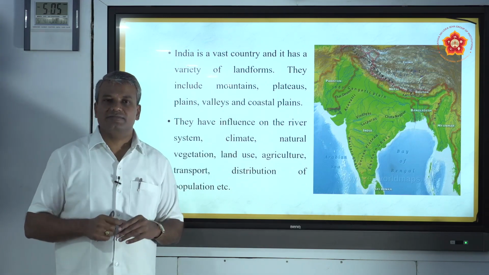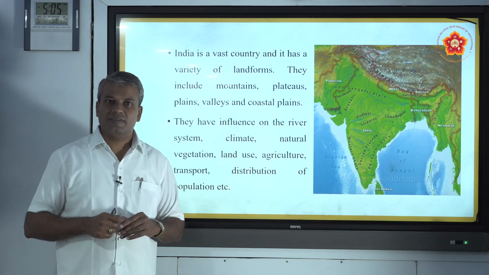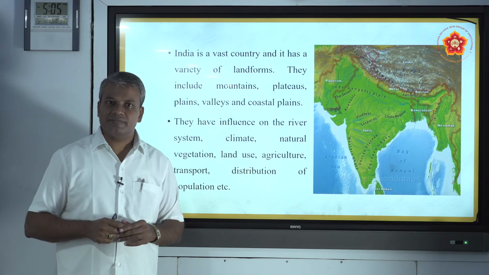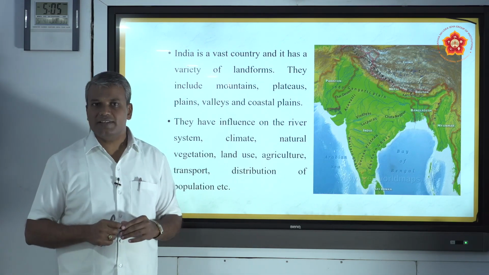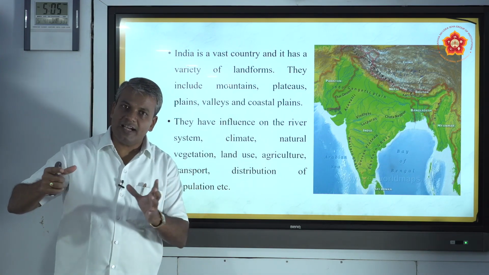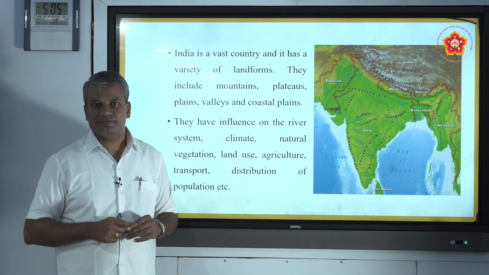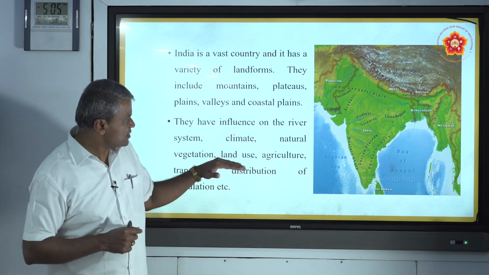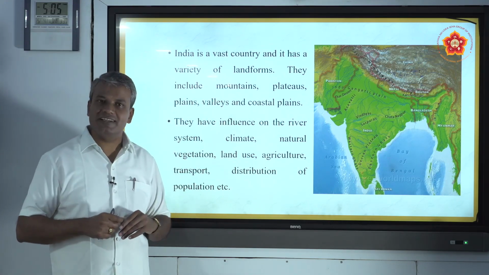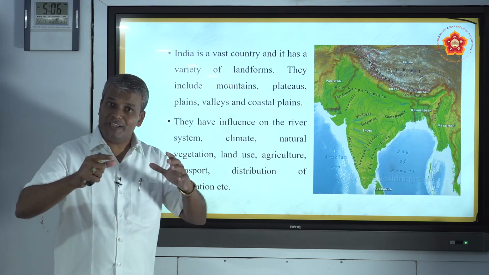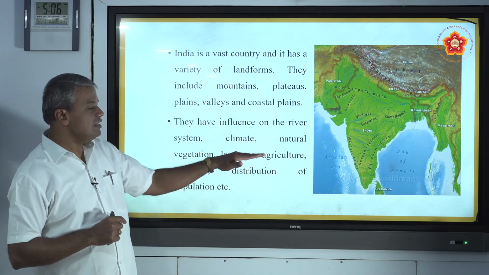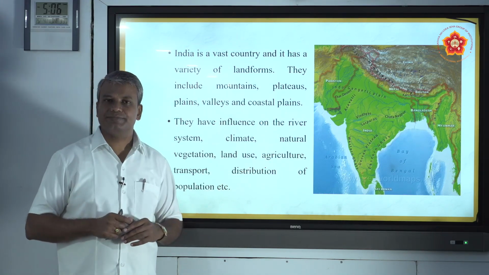Land use pattern: some area is very fertile, some area is less fertile, and some area is not useful for agriculture purpose. So this land use pattern is mainly depending on the landforms of our country. So we have different varieties of landforms, and also it influences agriculture.